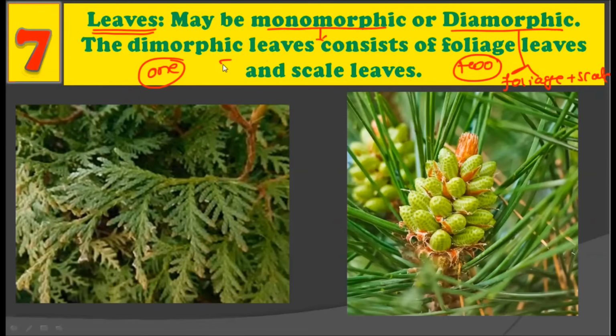The dimorphic leaves consist of foliage leaves and the scale leaves. Now, in the first and the second picture, you can see the leaves of the gymnosperm. In a pinus-like plant, these leaves are modified into needle-like structure. All right. So, in leaves, the gymnosperm may have monomorphic leaves, that is only one type of leaf, or dimorphic leaves, that is two types of leaves. One is the foliage and second is the scale leaves.